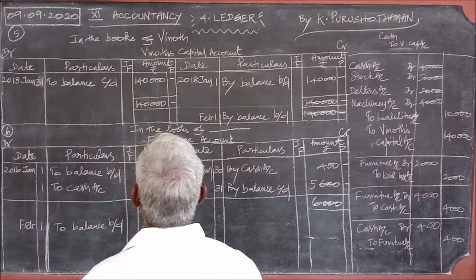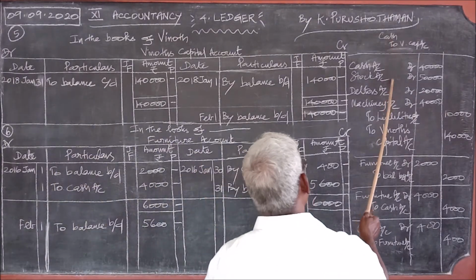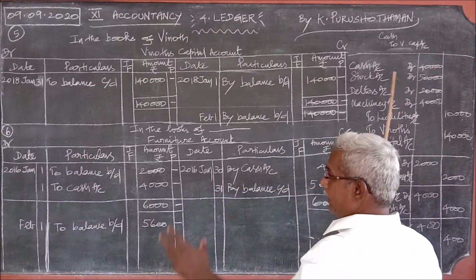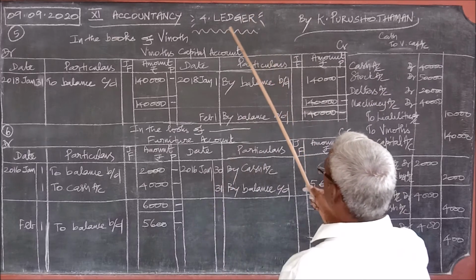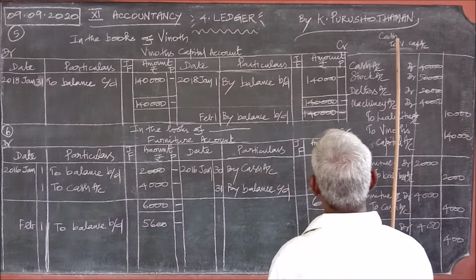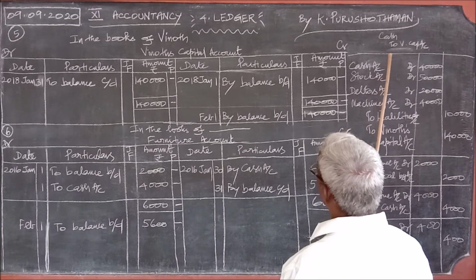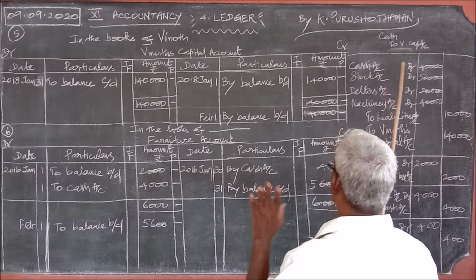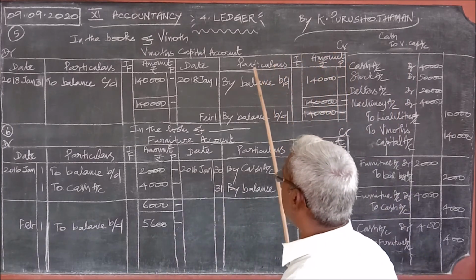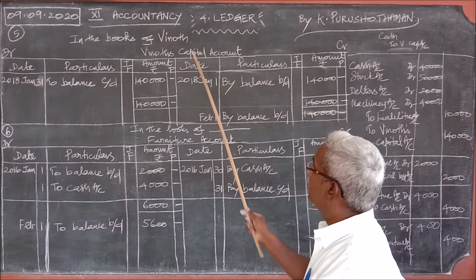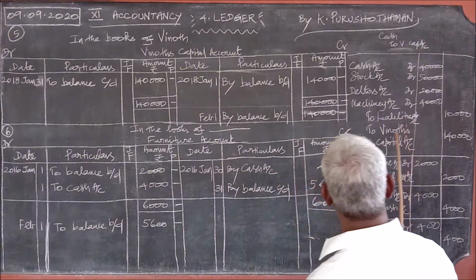So what is the difference between the problem number 5 and 6? In problem number 5, we are supposed to prepare the opening journal entry. This one is correct format, this is proper. And from this we should prepare Reynolds capital account. So in this question, both the journal entry and the ledger accounts are supposed to be prepared. So this journal entry, we have passed the entry in the journal, then we have made the posting in Reynolds capital account. But here Reynolds capital appears on the credit.